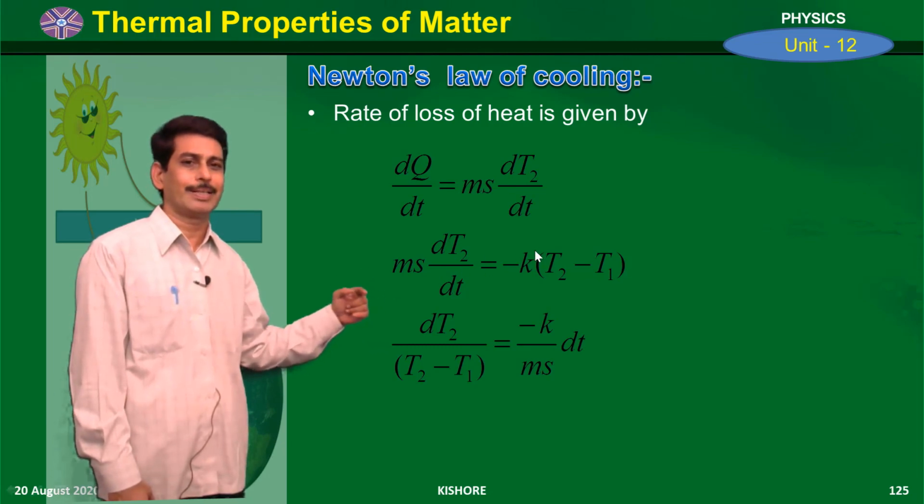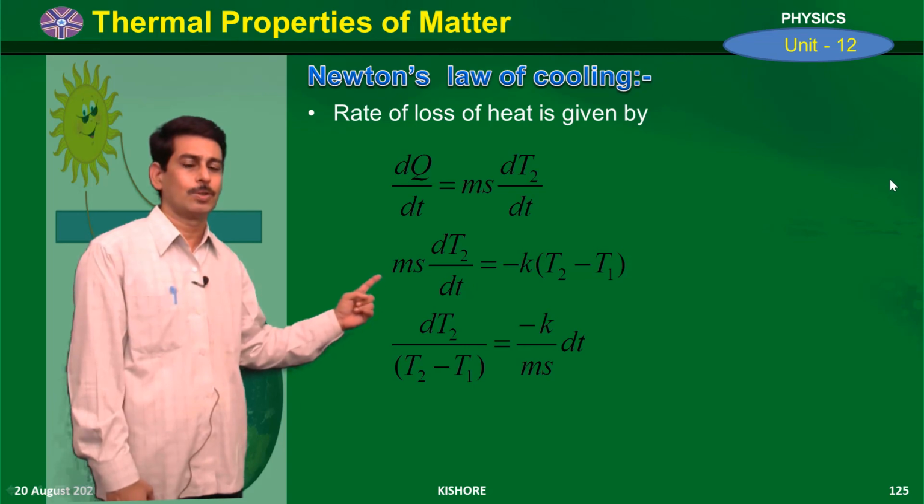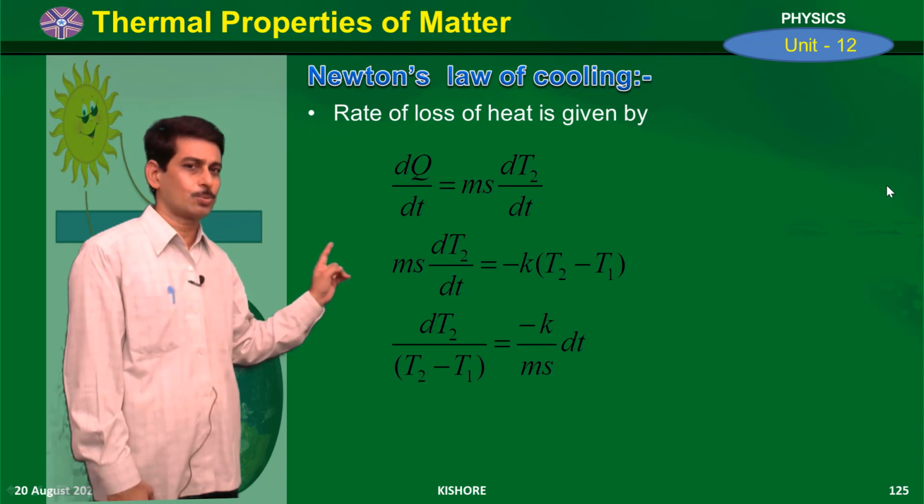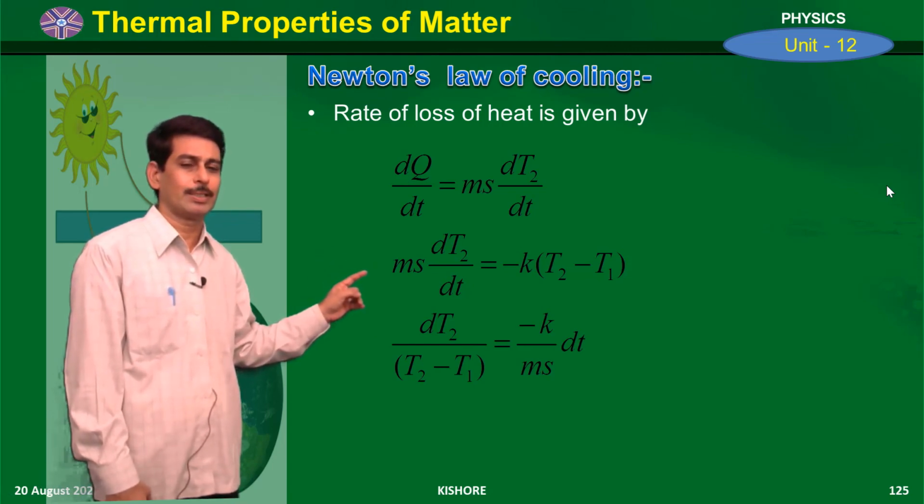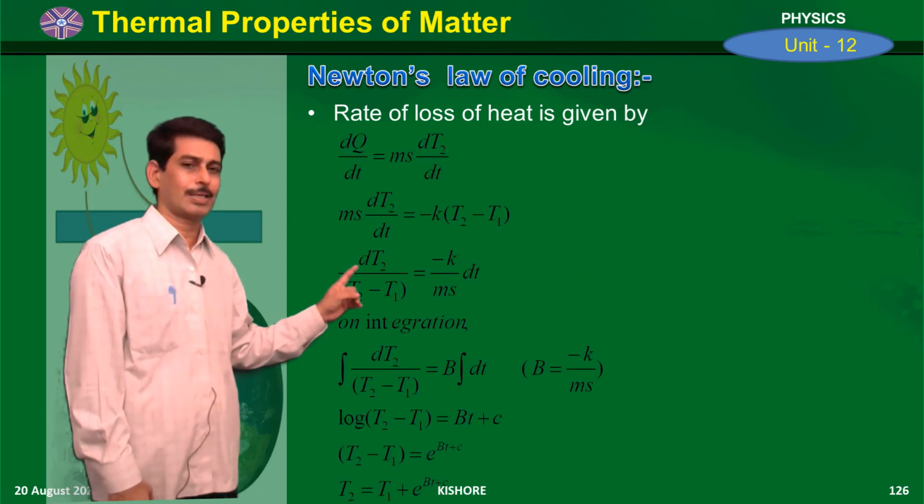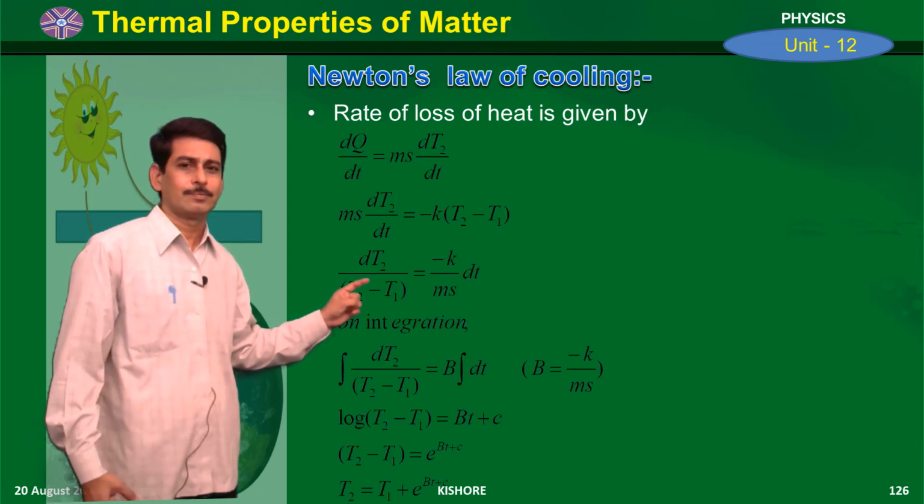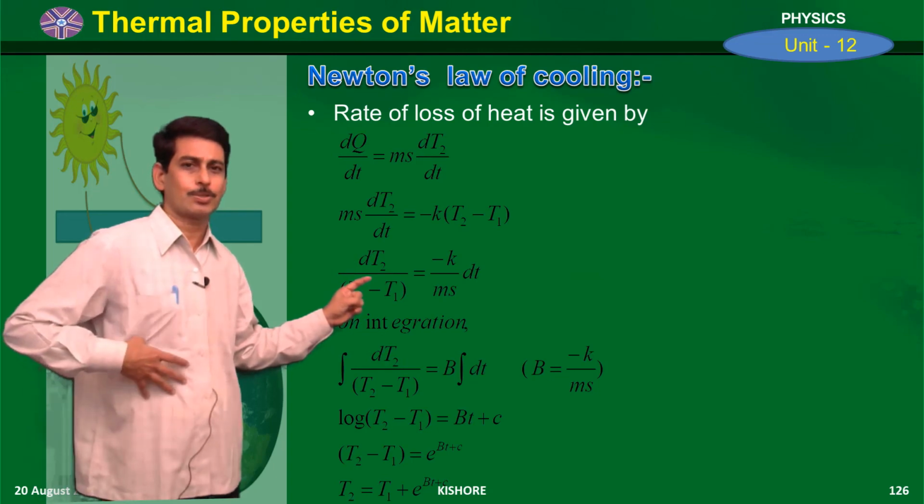That means we divide the above equation by time, and we get dQ by dt is equal to m s dT2 by dt. From Newton's law of cooling, dQ by dt is equal to minus k into T2 minus T1. By equating both equations, we get m s dT2 by dt is equal to minus k into T2 minus T1. So dT2 by T2 minus T1 is equal to minus k by m s into dt. Now we are integrating this equation.